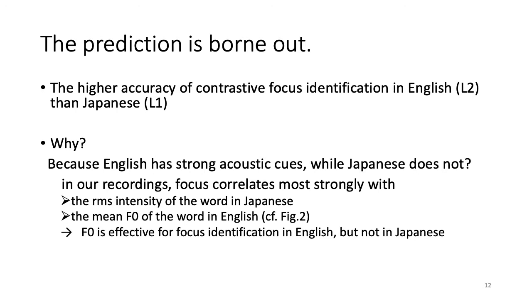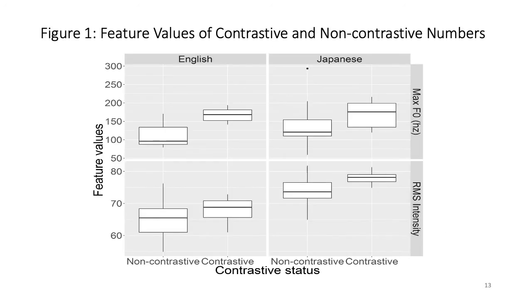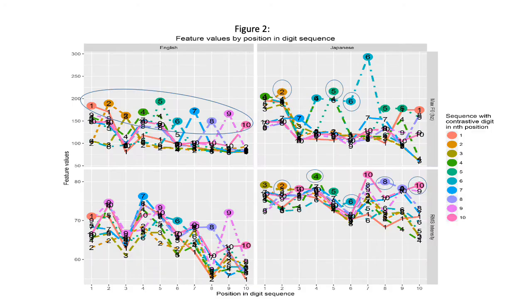In the recording materials used for the experiment, English focus strongly correlates with F0, while Japanese focus correlates with the RMS intensity. This graph shows the correlation. As shown in this graph, the correlation of max F0 and focus is straightforward in English, while in Japanese, focus correlates with the RMS intensity only moderately.